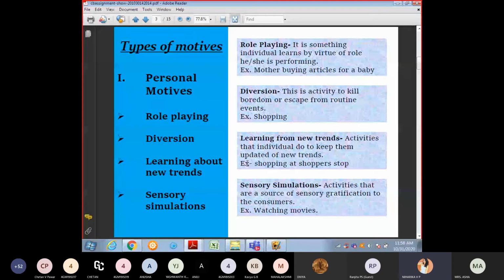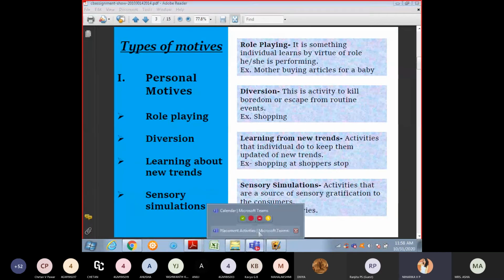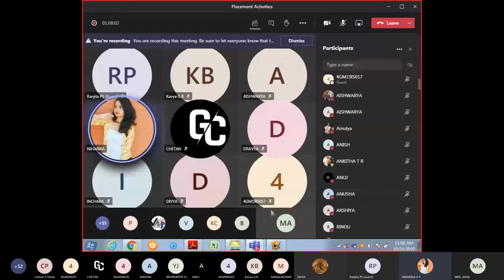Okay, next, sensory stimulation means activities that are a source of sensory gratification to the consumer. Watching movies, like on Netflix. I think you all use Netflix and something else. If you see a new series, nowadays since everyone is at home, they watch Netflix series. I think you'll be motivated, like, I have to be a hero like him. You think that is a motivation. Keep on motivating yourself like that, you know, in studies too.